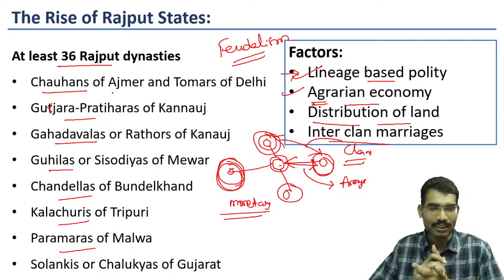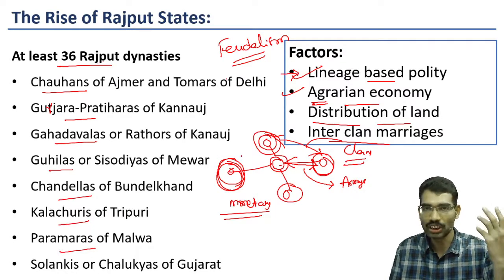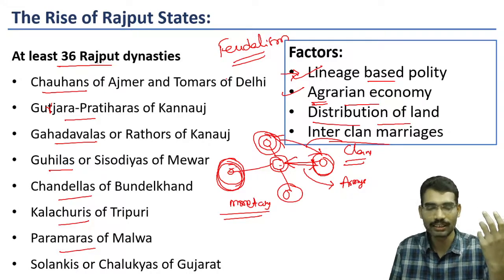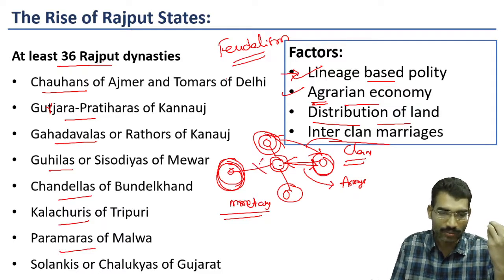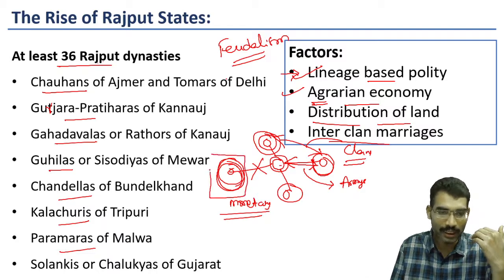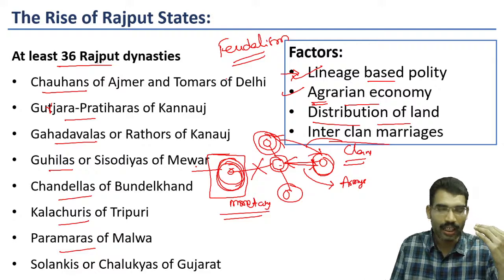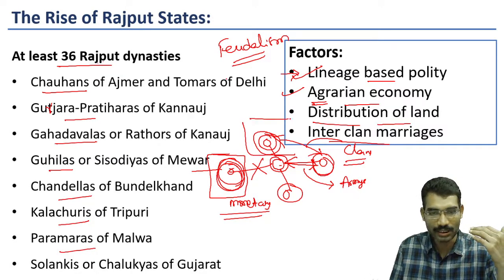Under these circumstances, these small lords started taking lineage to Suryavamsi, Chandravamsi. Some of these feudatories became so powerful that they almost acted as a central power. Now they cut off their authority from the central administration. Now they became independent kingdoms. This is how the Rajputs emerged out of these circumstances.